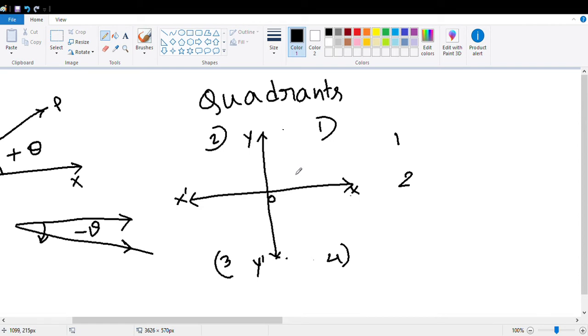This compartment is known as the first quadrant. This one is known as the second quadrant. This one is the third quadrant, and this one is the fourth quadrant.